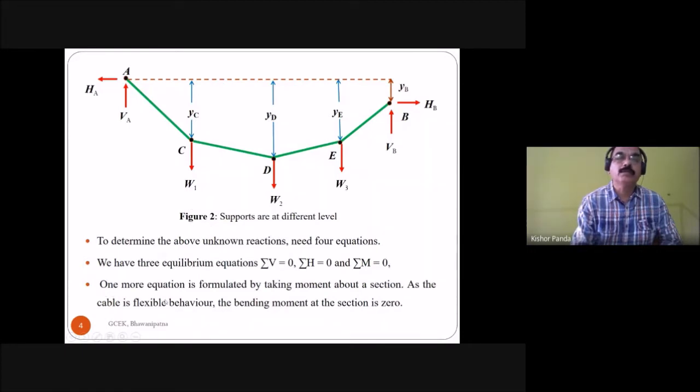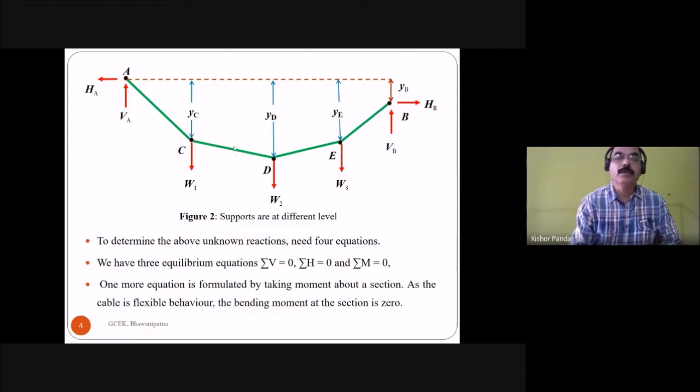You have to take another equation by taking moment about a section and equating that moment to 0, because a cable has flexible behavior. The bending moment at any section of the cable is 0. So that is the 4th equation.